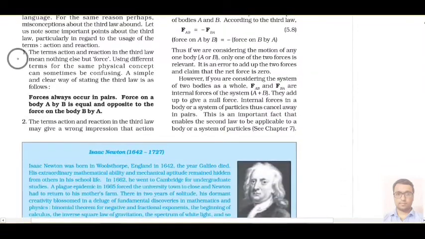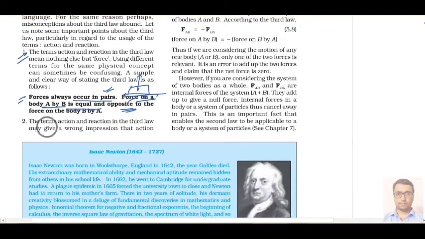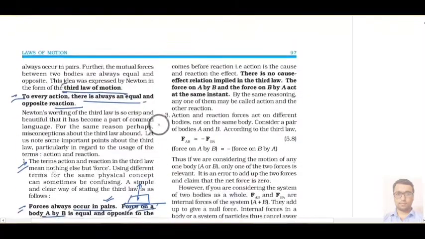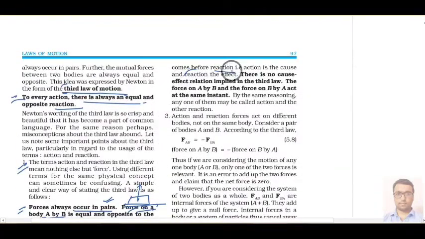And some important conditions. Condition number 1 for action reaction force, that is force always occurs in pair, means there should be two forces, one on ground and other on body. Okay, and these should be in pair, and A on B should be equal and opposite. This is the condition of action reaction pair. Next condition, it is saying that the term action and reaction in the third law may give a wrong impression that action comes before reaction. Okay, that is action is the cause and the reaction is the effect. This is the wrong impression.